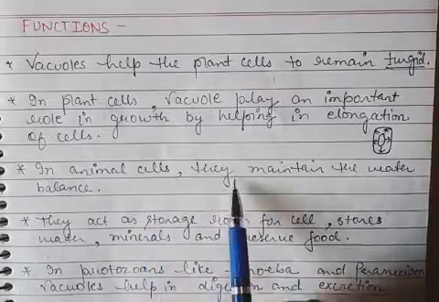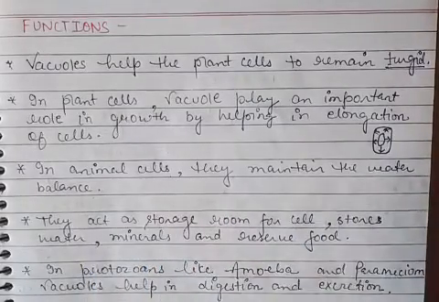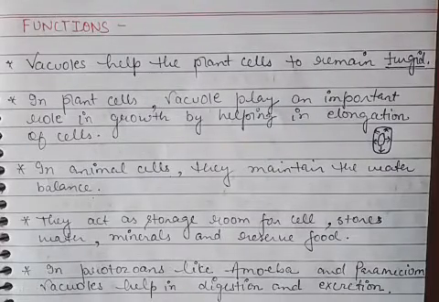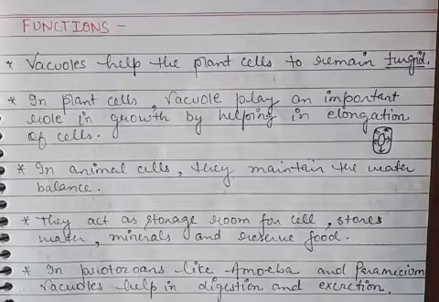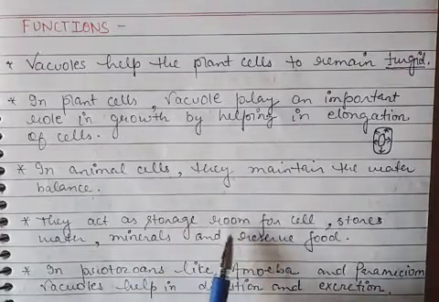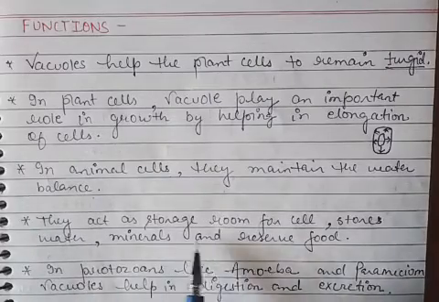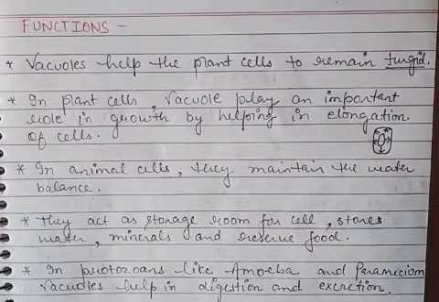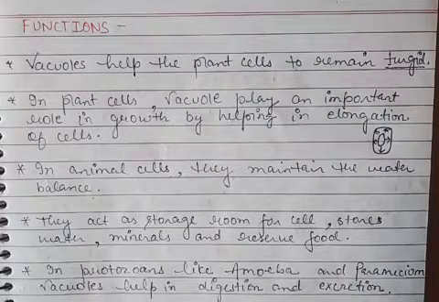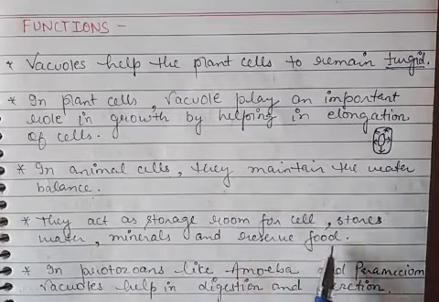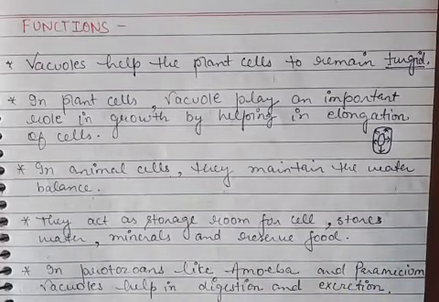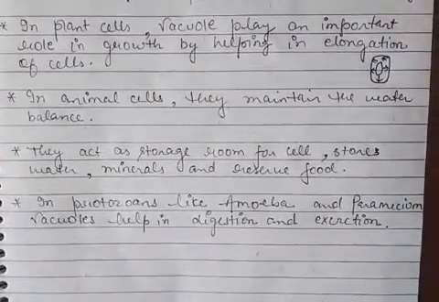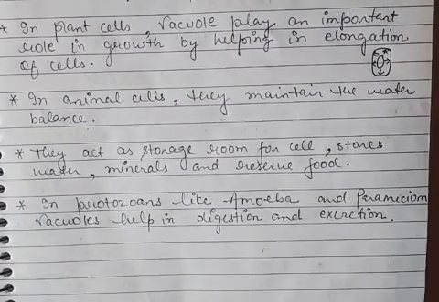Now in animal cells they maintain the water balance. In animal cells they can store the extra water and thus they help in the maintenance of the water balance. They act as a storage room for the cell and store water, minerals and reserve food. So the extra material like water, minerals and reserve food get into the vacuoles and they store them. So vacuoles help in the storage of extra material of the cell.